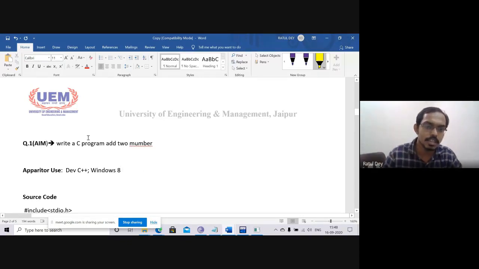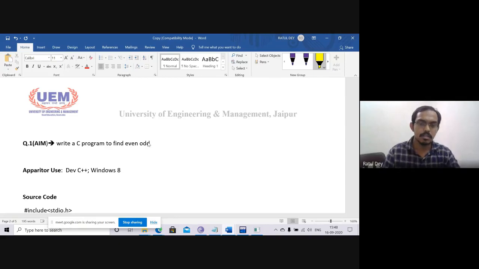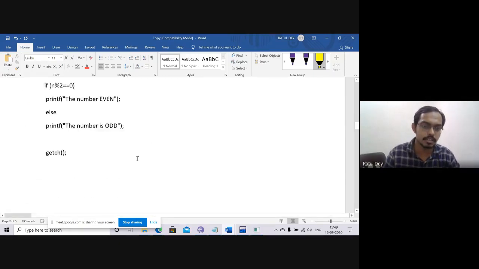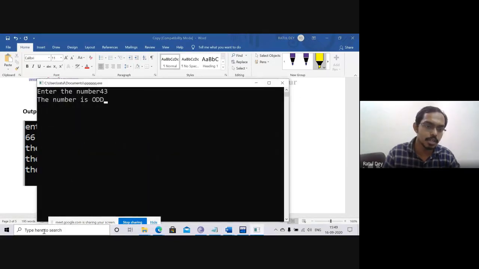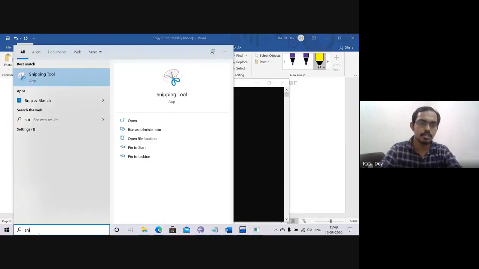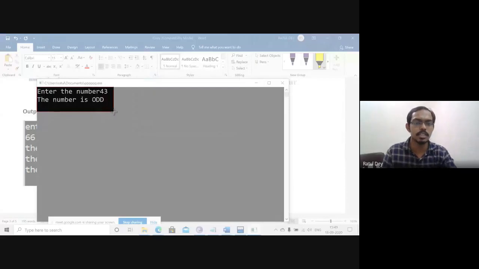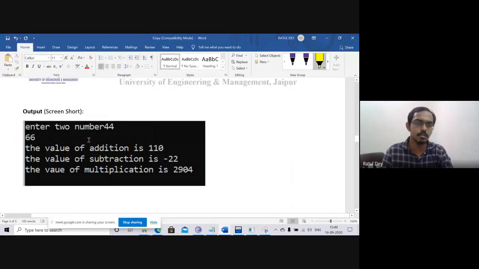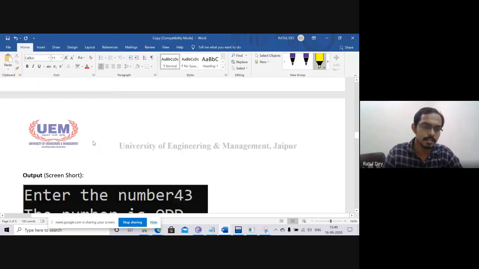Now you can write a C program to find even odd. Next we have to go to this particular output screen. How can we take the output? This is our output. You can just go to the Snipping Tool, which is pre-installed software. You just click on the Snipping Tool, click New, and whatever your answer is, copy and paste it into the Word file. So I think it is complete. Is it clear, Bila?